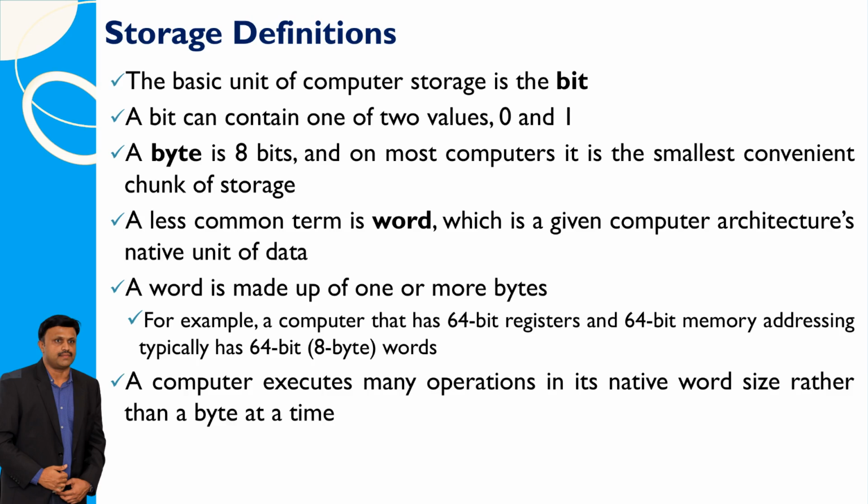In computers, the smallest unit of storage is called a bit, and it can hold either a 0 or a 1. 8 bits together make up what we call a byte, which is the smallest convenient piece of storage in most computers. Another term you might hear is word, which is the basic unit of data for a particular computer system. A word can be made up of one or more bytes. For instance, if a computer has 64-bit registers and memory addressing, its words are typically 64 bits long, or 8 bytes. Computers often perform operations using their native word size, rather than dealing with just 1 byte at a time.